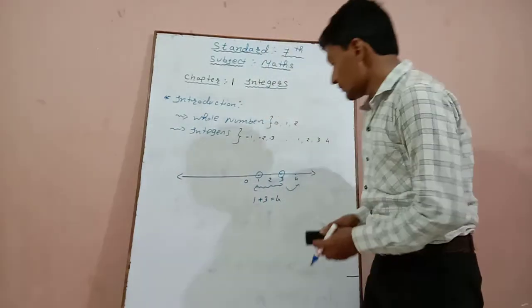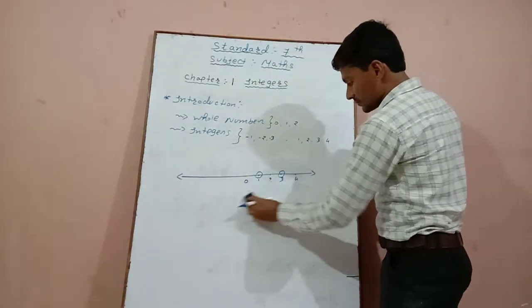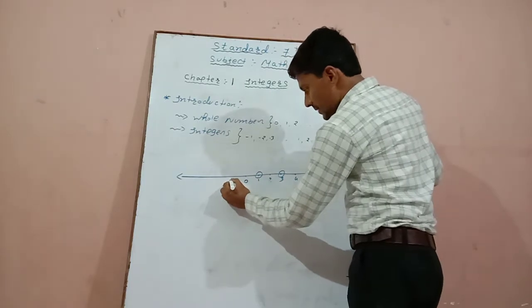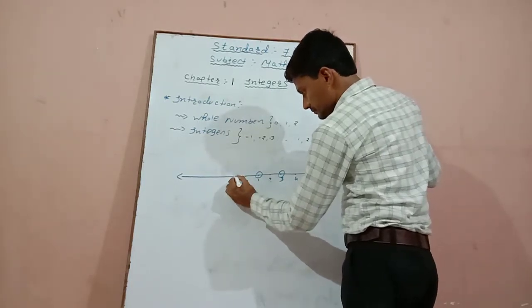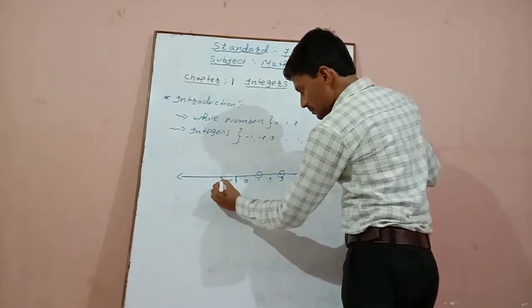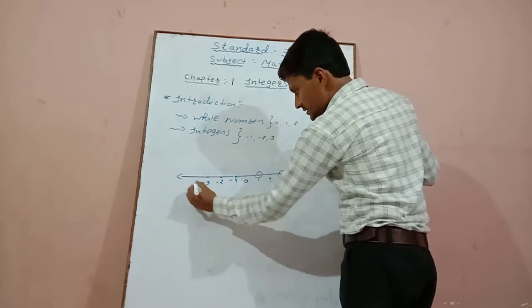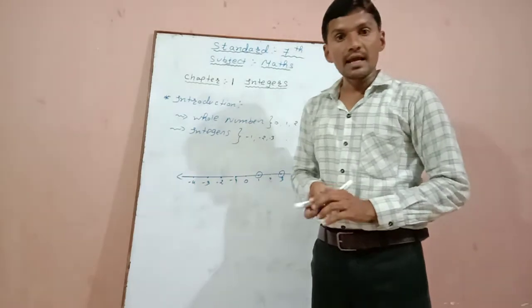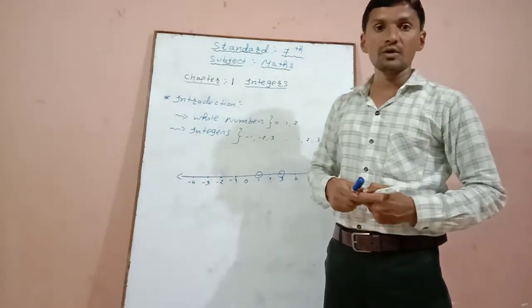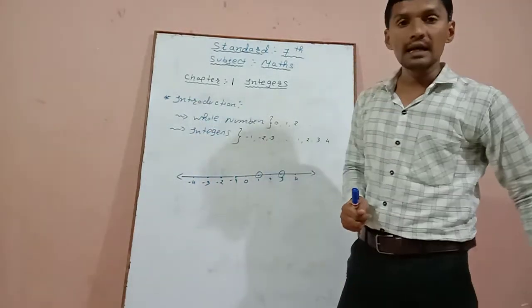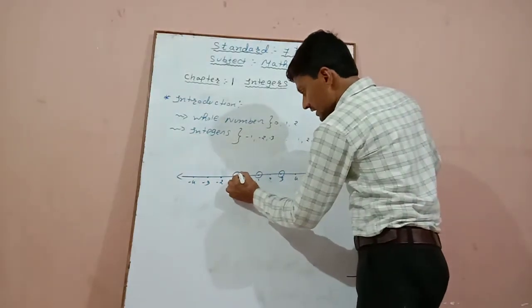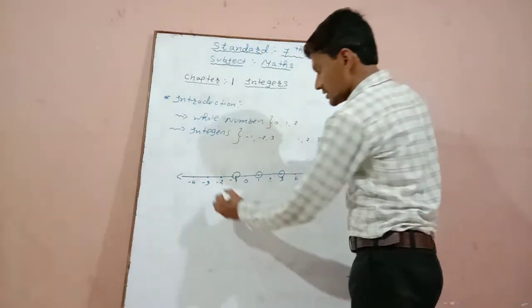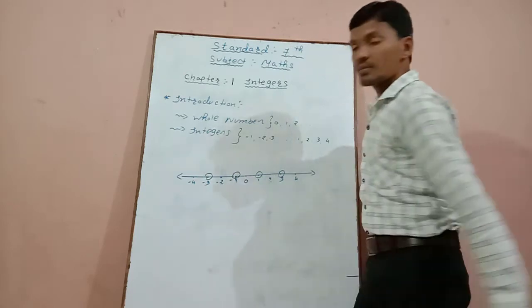And if we are adding a negative number, it is -1, -1, -2, -3, -4. Now we will add a negative number. By adding a negative number, we will write to the left side. So here is the first negative number, -1. Second negative number is -1.